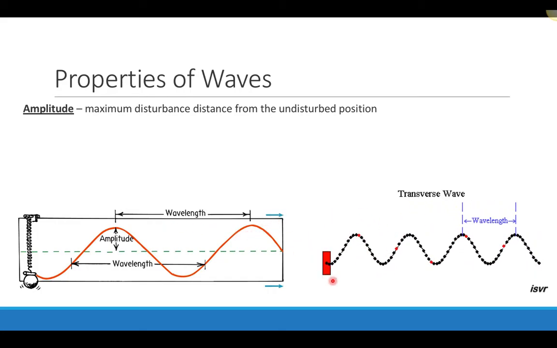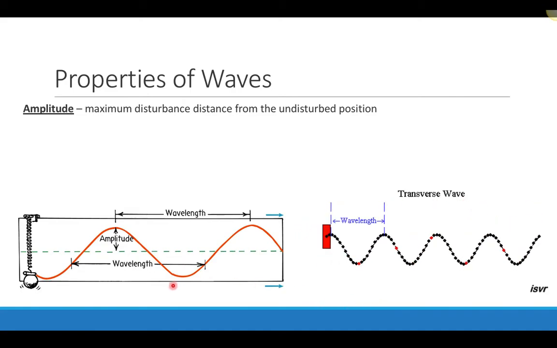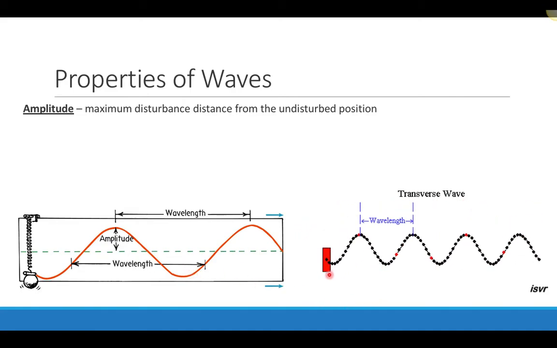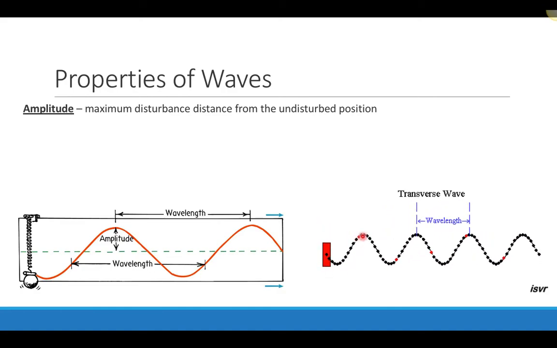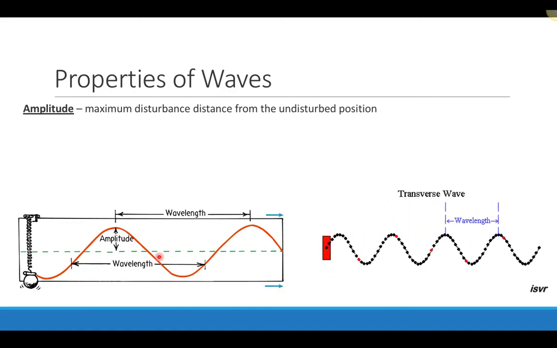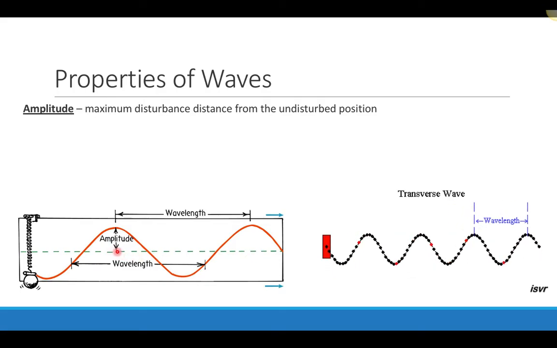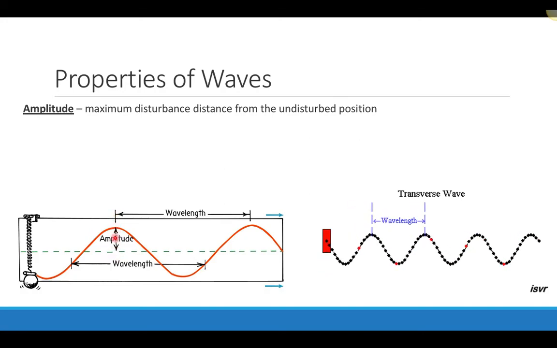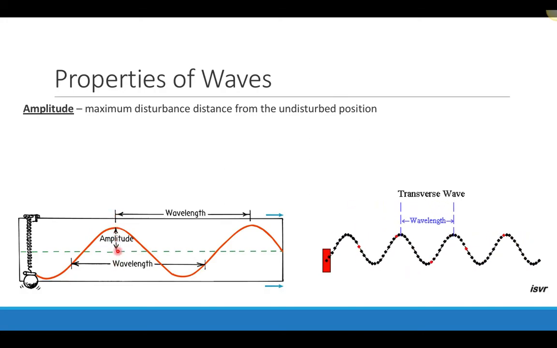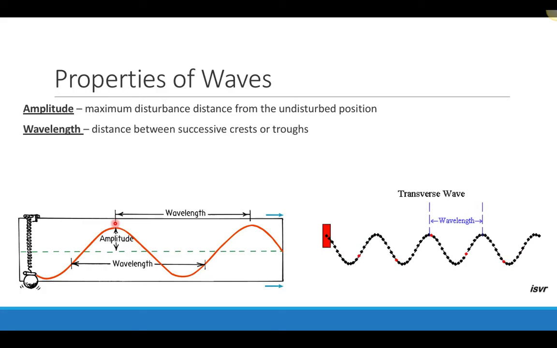So it's basically this picture right here, but it's a snapshot of this picture. So we've got the oscillation up and down, and then we've got the wave that is traveling to the right. So the amplitude is just the distance between the undisturbed position and whatever the maximum disturbance is. So here would be my amplitude in my picture.